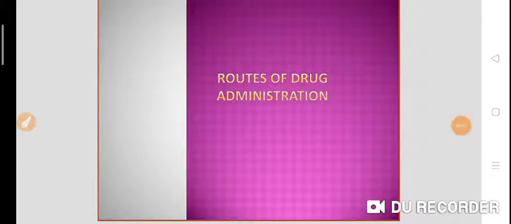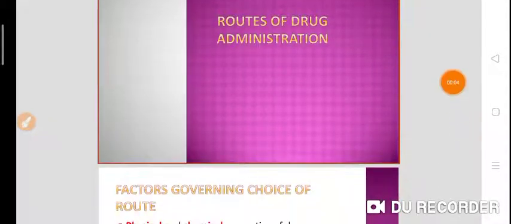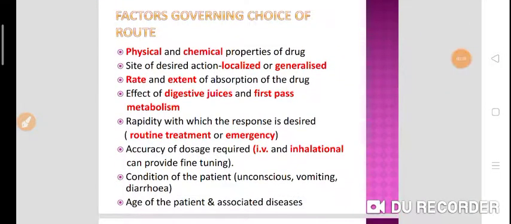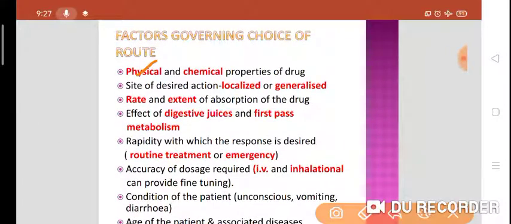Today we are going to talk about routes of drug administration. In that we'll first discuss factors which govern the choice of route of drug administration. In that we have physical and chemical properties of a drug. Then site of the desired action, whether we need a localized or generalized action.